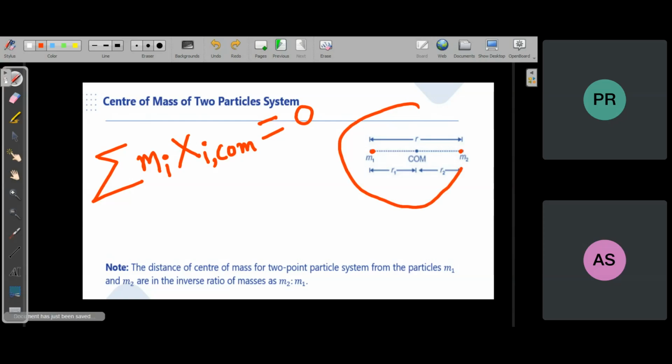So it does not represent the motion of the overall body, because there can be a situation when all the particles of the body are moving, but the center of mass is at rest. So it does not represent the motion of the particles. But later you will understand how the motion of center of mass is related to the motion of the whole system. That you will understand later. So till now, just find the position of center of mass.